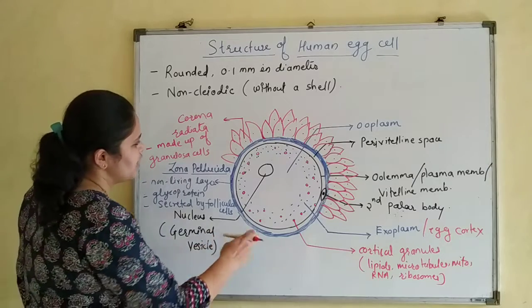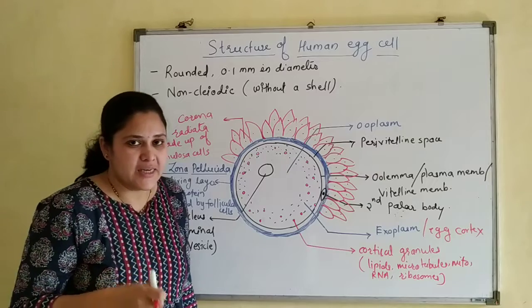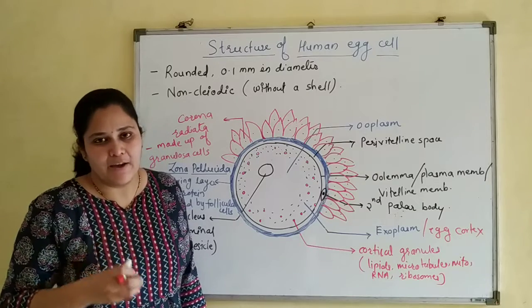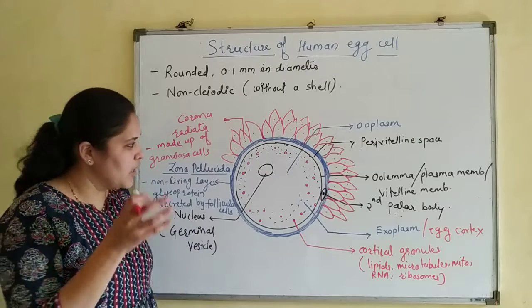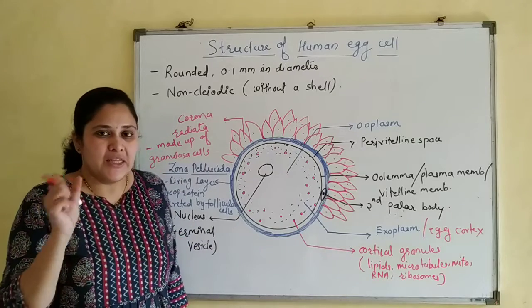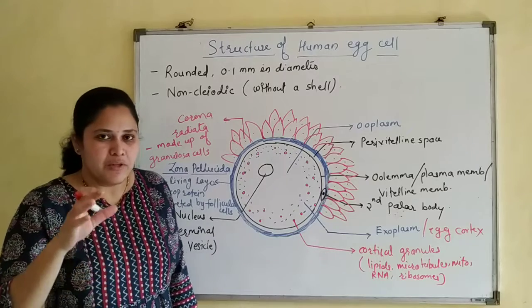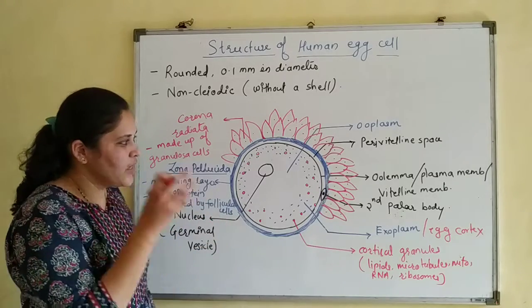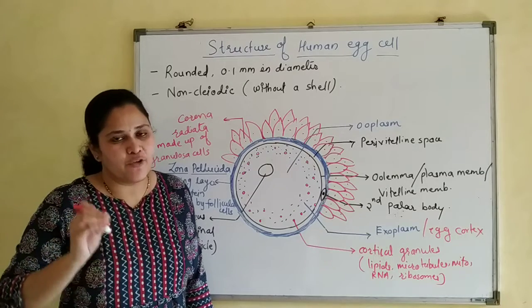Outside the zona pellucida, there is a layer of radiating cells known as corona radiata. This layer is formed by granulosa cells. Cells of the corona radiata are stuck together with the help of hyaluronic acid. Now, to digest these layers, the sperm head has an acrosome which is filled with hydrolytic enzymes.